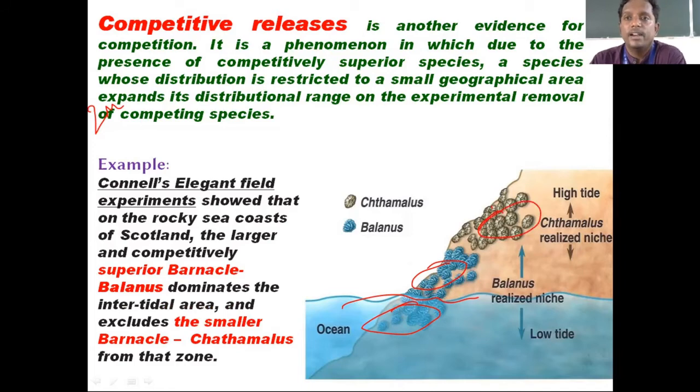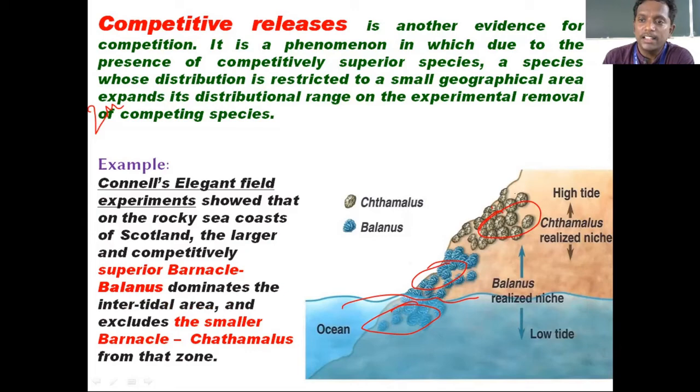So in this phenomenon, due to the presence of a competitively superior species, here the barnacle Balanus, a species whose distribution is restricted to a small geographical area expands its distributional range on the experimental removal of the competing species.